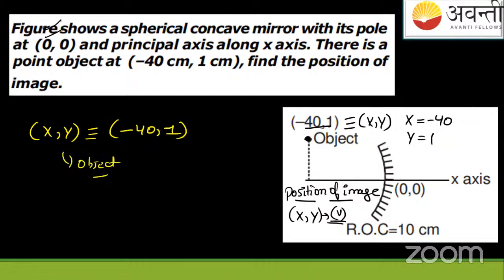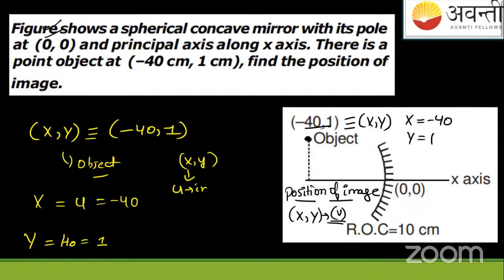Okay, so we treated it like this. What is x? X is resembling the object distance and magnitude. Object means minus 40. Y is resembling the height of the object here. So it is 1 centimeter positive. So if they're asking you the position x, y coordinate, it means they're asking you the image distance and they're asking you the height of the image. Okay, v of image or height of the image.